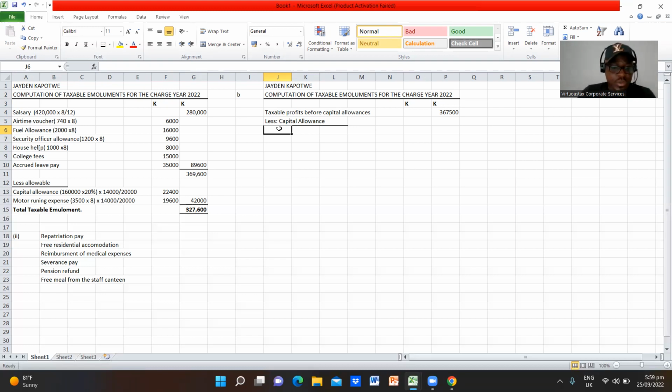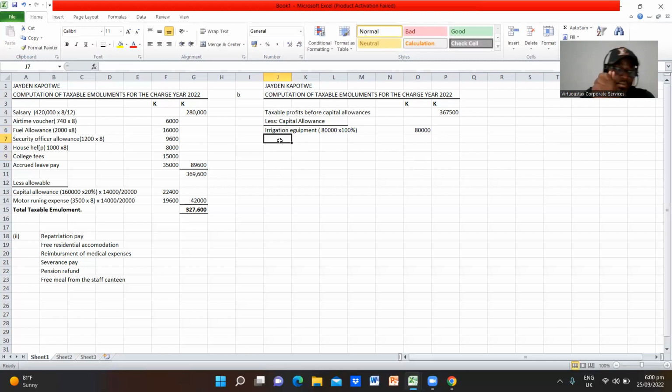So irrigation equipment, the cost was 80,000 kwacha multiplied by 100%. So we are recovering this 100%, and I'll put there 80,000 kwacha.